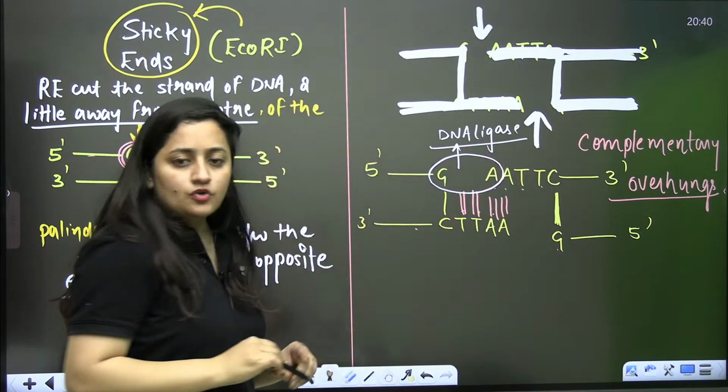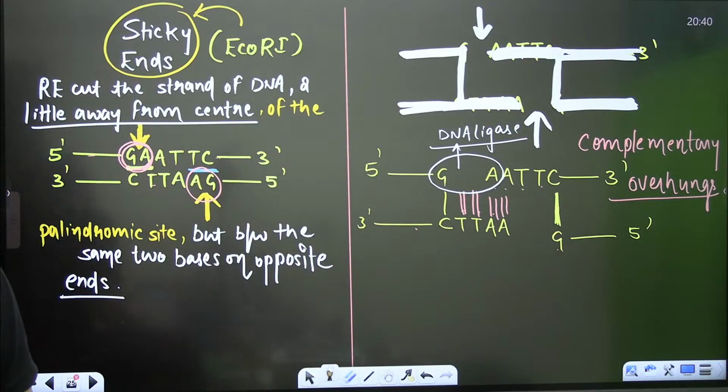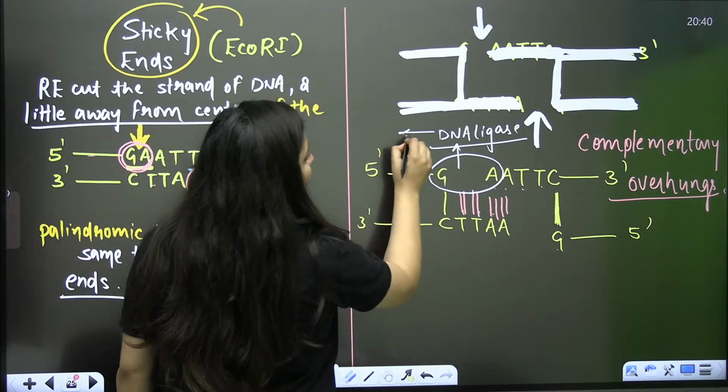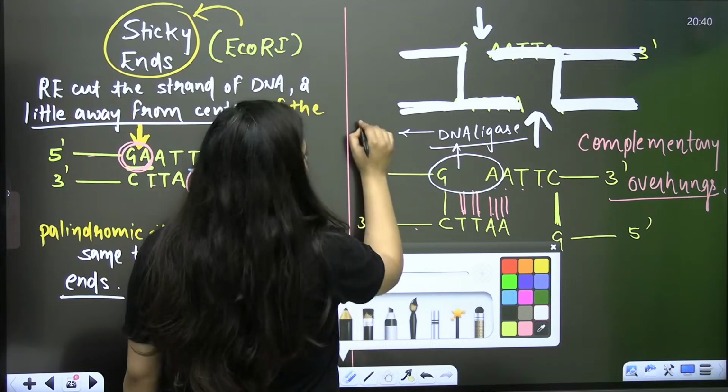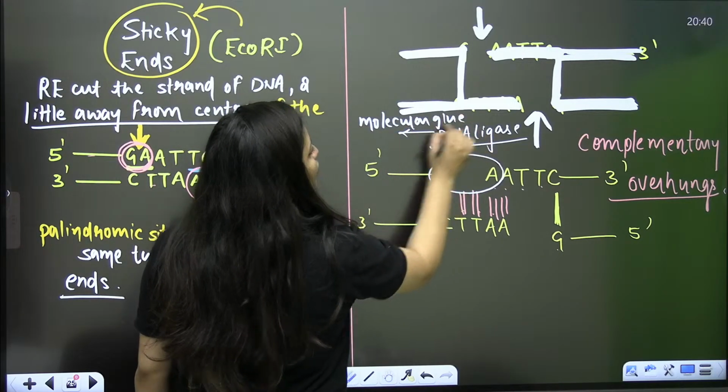So we have another enzyme also. What is the name of that enzyme? That is the DNA ligase. We have even studied that in molecular basis of inheritance. It is the molecular glue.